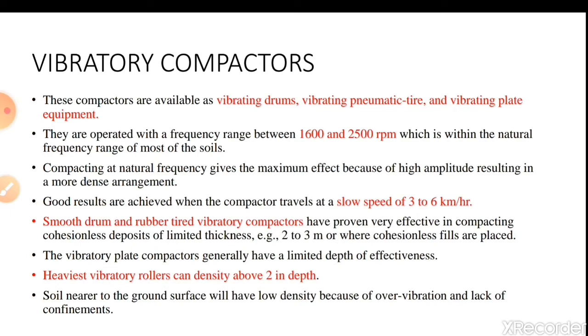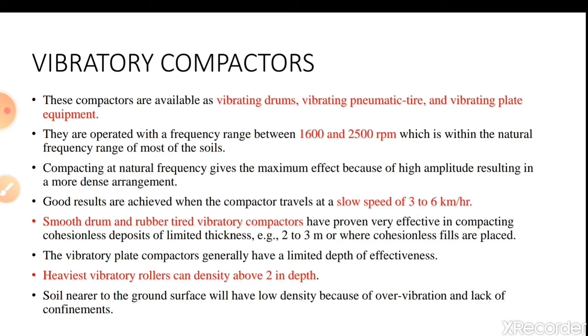Smooth drum and rubber tired vibratory compactors have proven very effective in compacting cohesionless deposits of limited thickness, that is 2 to 3 meter, or where cohesionless fills are placed. That's why, as I've told, this method is suitable for a depth of only 2 to 3 meters below the ground level. The vibratory plate compactors generally have a limited depth of effectiveness.